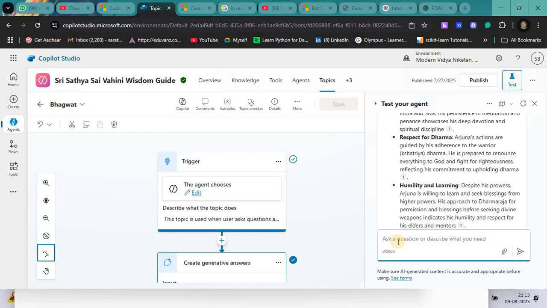Let me ask a question from the Ramayana: can you provide a summary of the discussions between Rama and Bharata in 10 lines?